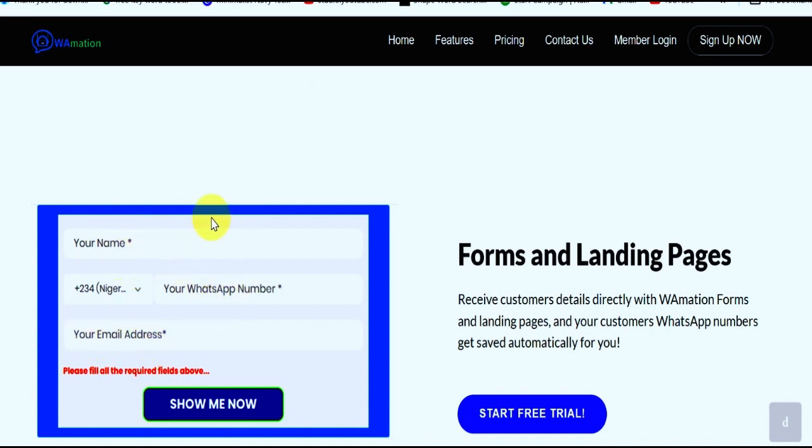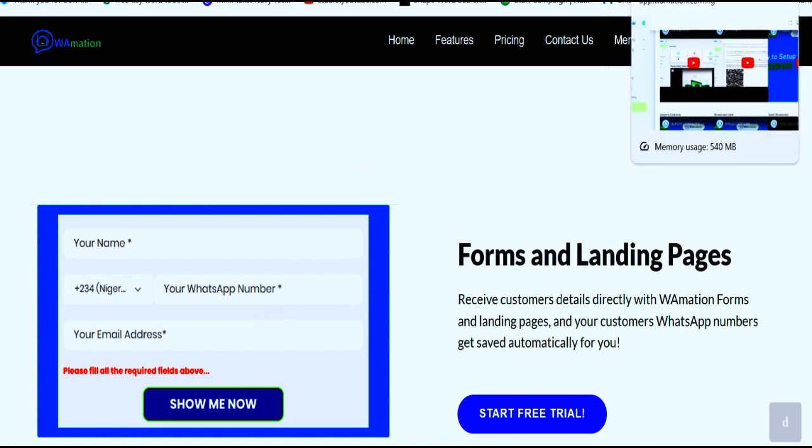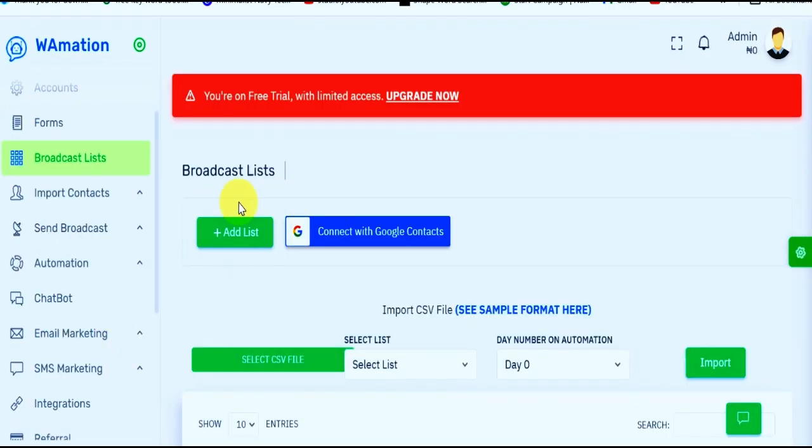You fill in your name, your WhatsApp number, and your email. Once you click sign up, it automatically enrolls you. You take note of the password, and once you log in, you'll be presented with this very dashboard that you are seeing.